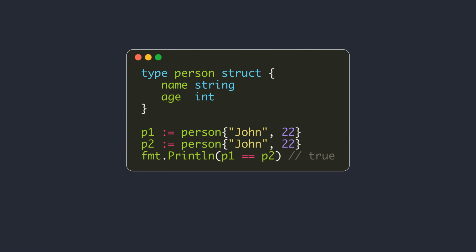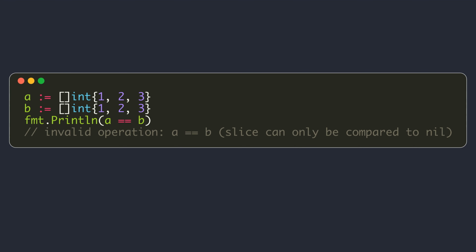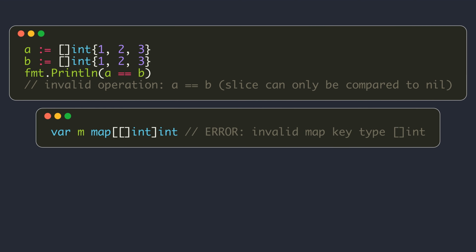The basic types like booleans, integers, floats, and strings are comparable types. Struct types are comparable if their fields are comparable, so they can be used as keys of a map. Go doesn't support the comparison operators equal to and not equal to for slices, maps, or any struct type with a field whose type is incomparable and arrays whose element type is incomparable. So these types cannot be used as a key in a map. They still can be used as values.